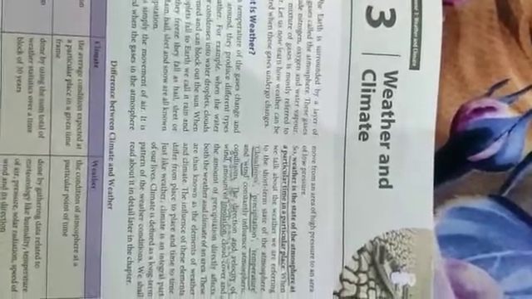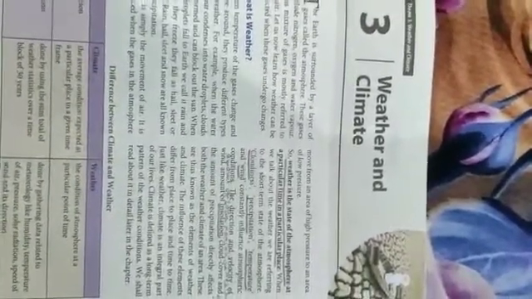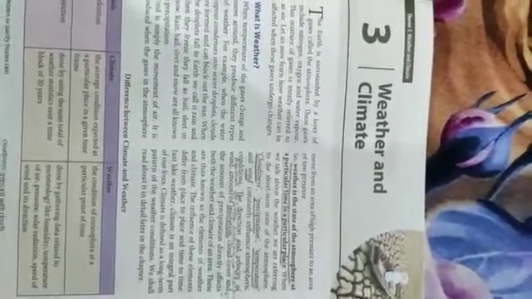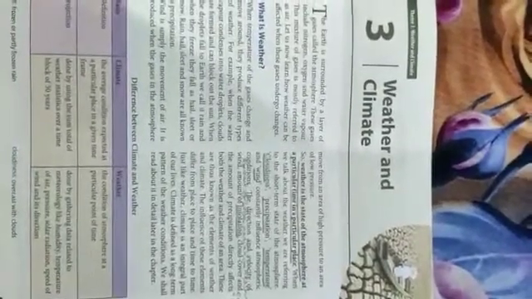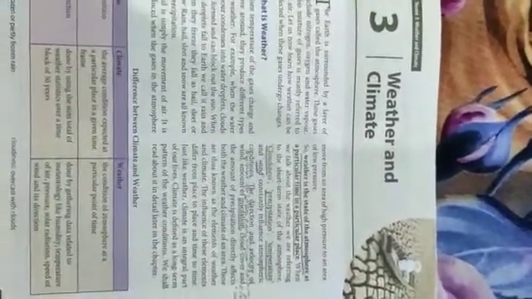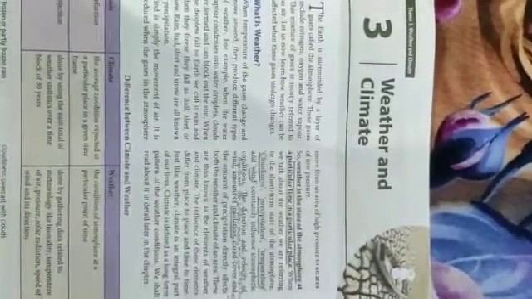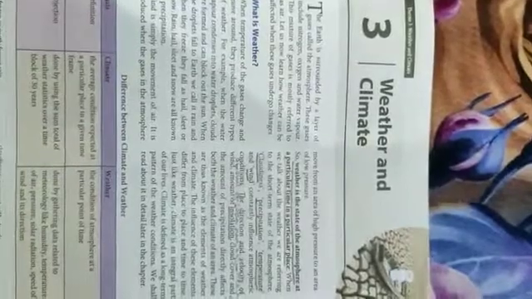Cloudiness, precipitation, temperature and wind constantly influence atmospheric conditions, and the direction and speed, that is velocity, of the wind, amount of insolation, that is the amount of solar radiation reaching a given area, cloud cover and the amount of precipitation directly affect both weather and climate of an area. These are thus known as the elements of weather and climate, and the influence of these elements differs from place to place and time to time.